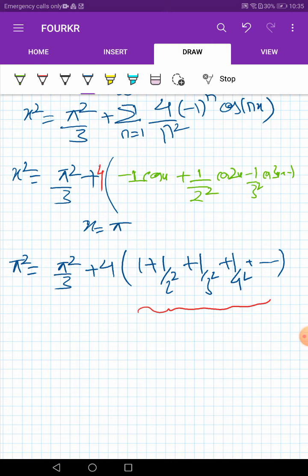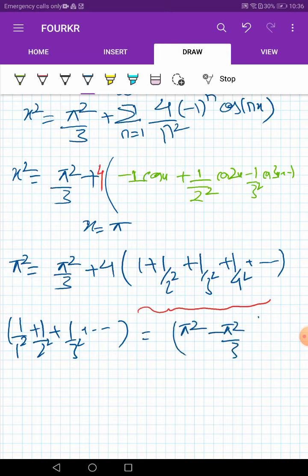Now we will get, so this value 1 by 1 square plus 1 by 2 square plus 1 by 3 square plus so on up to infinity is equal to pi square minus pi square by 3 divided by 4. So we will get 2 pi square by 3 into 1 by 4, so we will get pi square by 6.